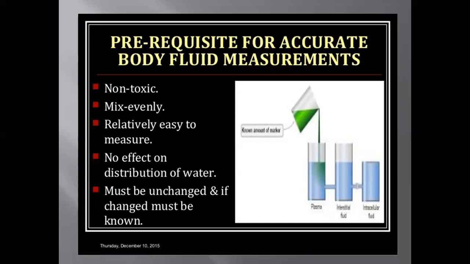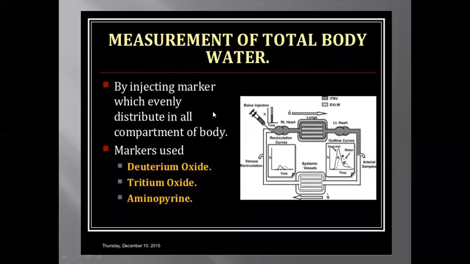Now, how can we measure the body fluid? They are relatively easy to measure. There is no effect on distribution of water, and any change should be known. The total body water is measured by injecting a marker, which evenly distributes in all the compartments of the body. And the markers or the dyes used are deuterium oxide, tritium oxide, aminopyrine.